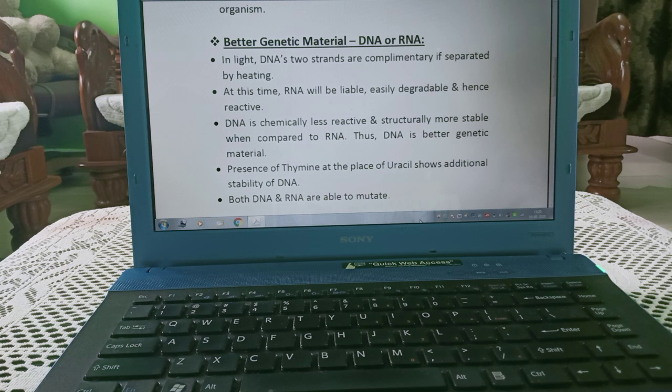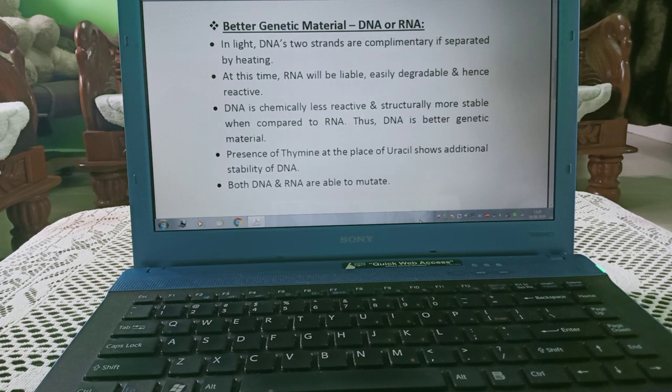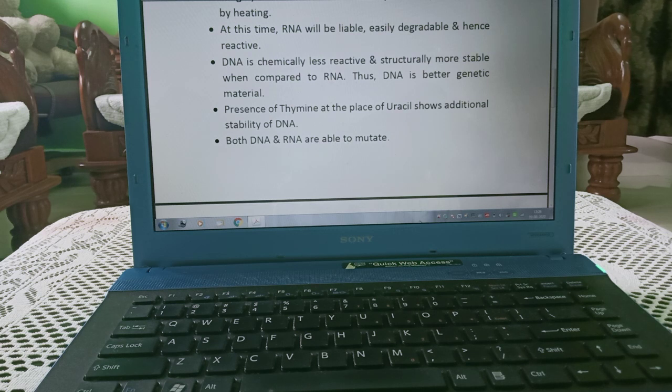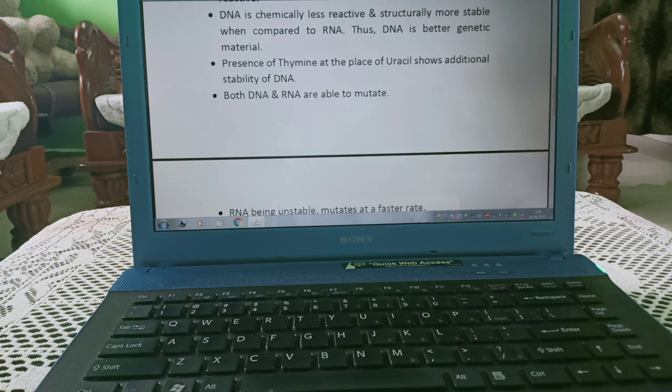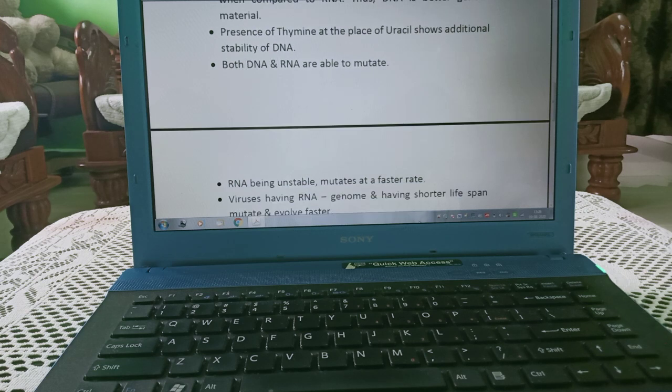Now, which is the better genetic material, DNA or RNA? DNA's two strands are complementary, and if separated by heating they can come together again. RNA, at this time, will be labile, easily degradable and hence reactive. DNA is chemically less reactive and structurally more stable when compared to RNA. Thus, DNA is the better genetic material. The presence of thymine in place of uracil shows the additional stability of DNA.